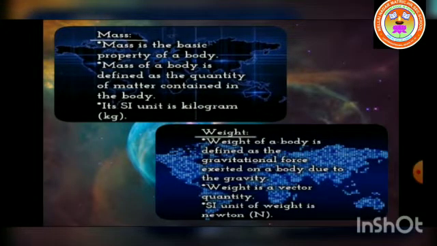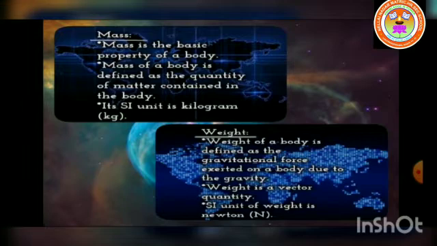So mass is the basic property of a body. What is the definition of mass? Mass of a body is defined as a quantity of matter contained in the body. What is the unit of mass? SI unit of mass is kilogram. The symbol is kg.